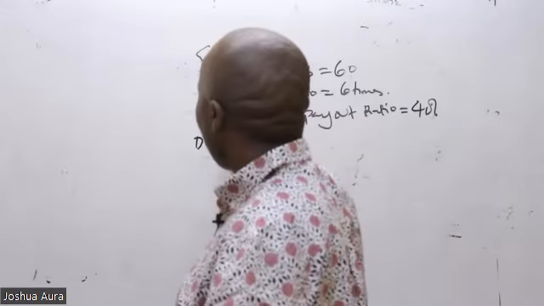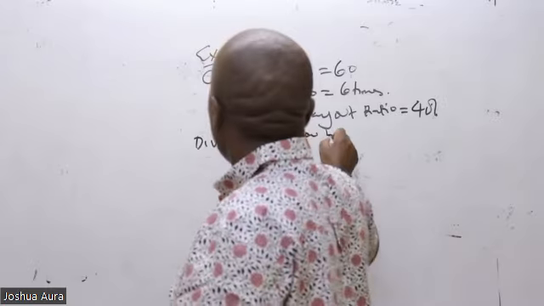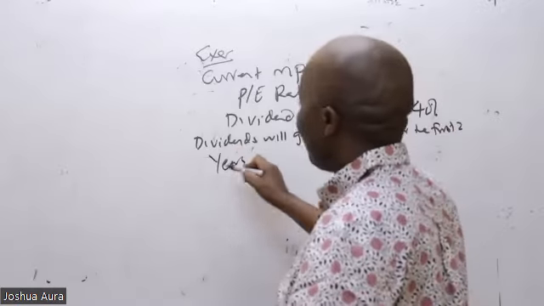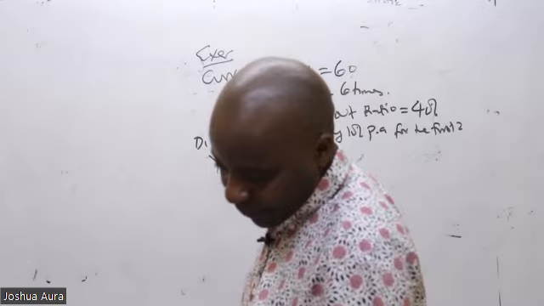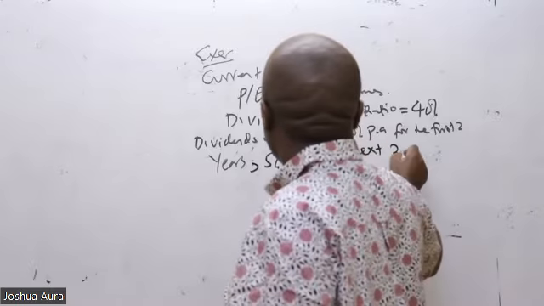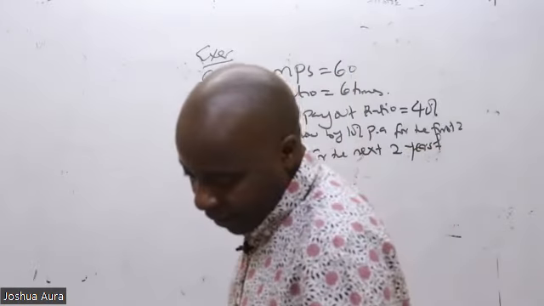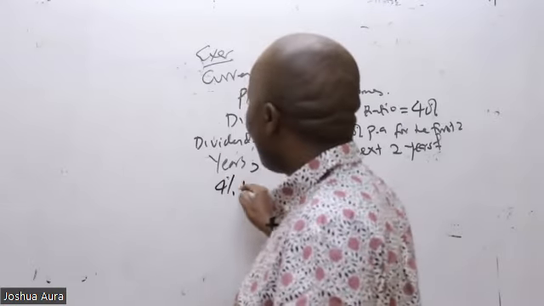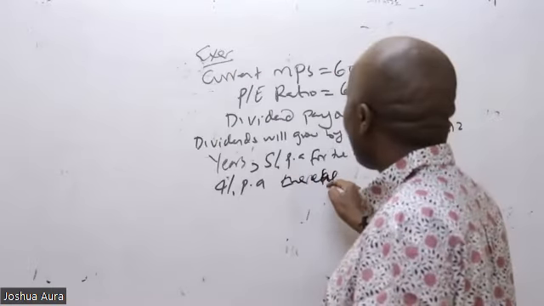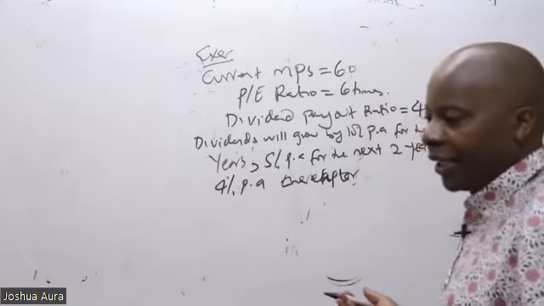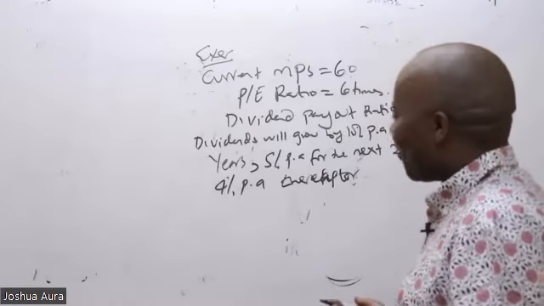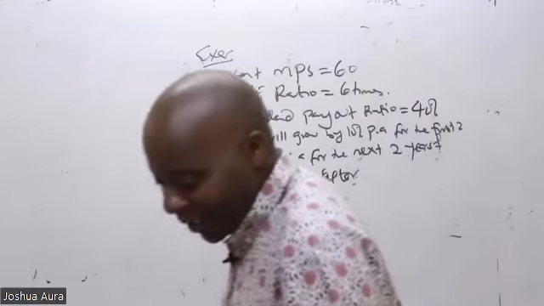So after that he comes and says dividends will grow by 10% per annum for the first 2 years, 5% per annum for the next 2 years, and 4% per annum thereafter. Even if he doesn't use the word perpetuity, when you hear per annum thereafter with no end, that is a perpetuity. 4% per annum thereafter in perpetuity.